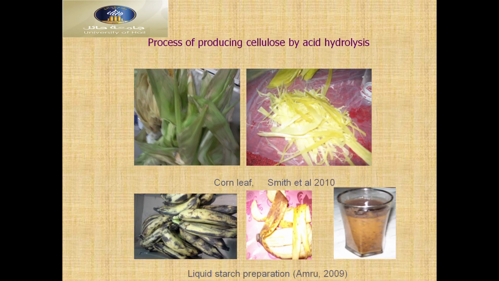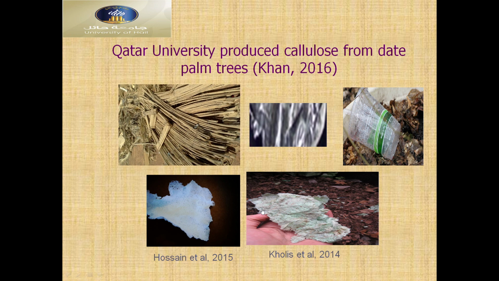Yes, the process of producing cellulose by acid hydrolysis, from different types of corn leaves, and then liquid starch preparations. We produce this from the different waste. You can see, Qatar University produced cellulose from dates, palm trees, and then we also produce cellulose from the waste, the corn waste.